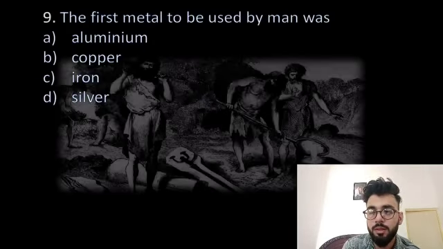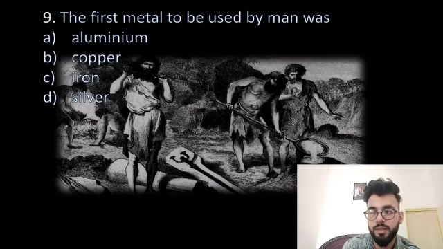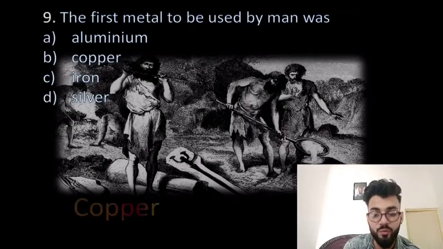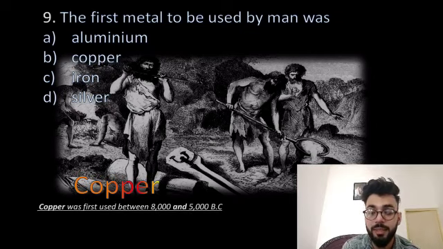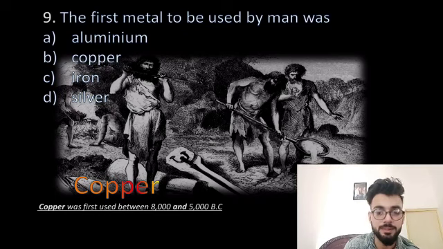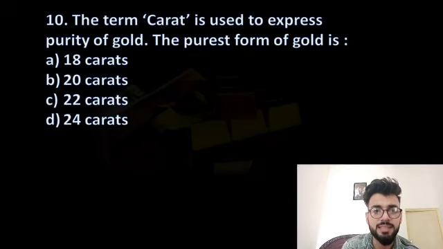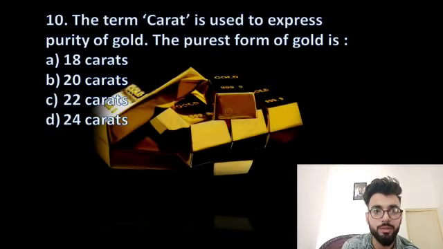Name the first metal which was used by man. Aluminium, copper, iron, or silver? So the answer to this question is copper. And it was used by the people in 8000 and 5000 BC. Okay, used by Asian peoples. Moving on to last question of the day, that is the term carat, C-A-R-A-T, not C-A-R-R-O-T.